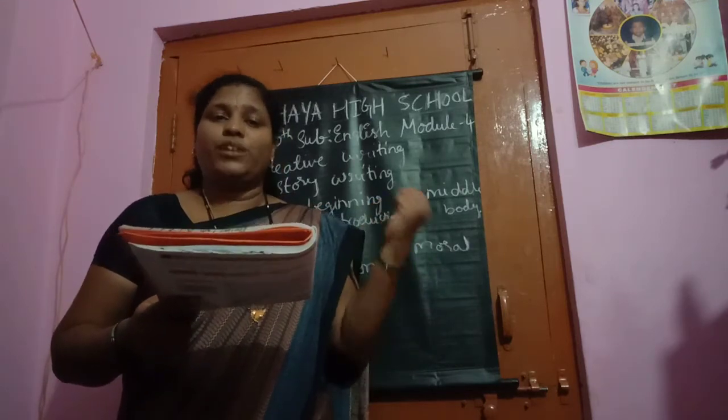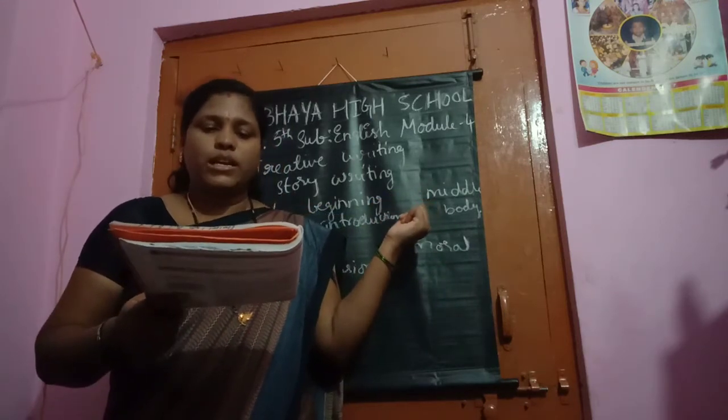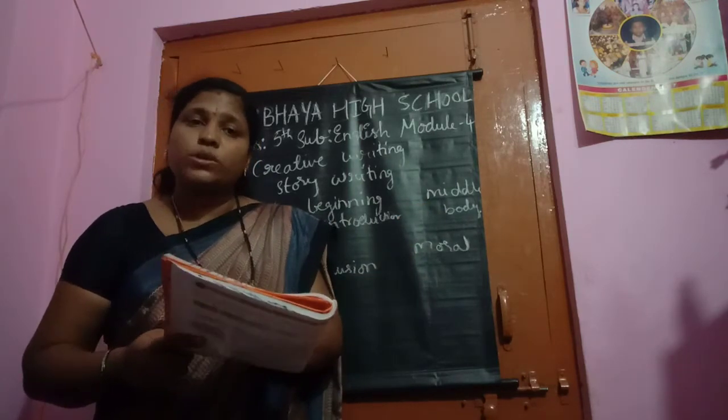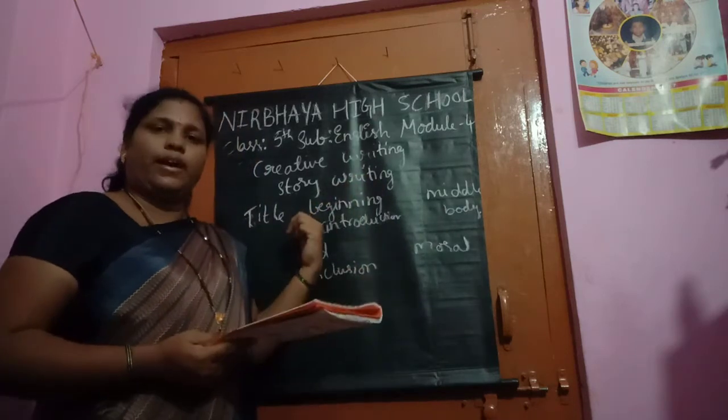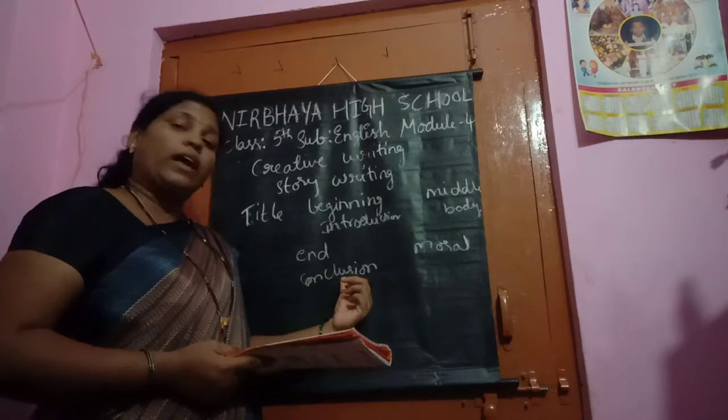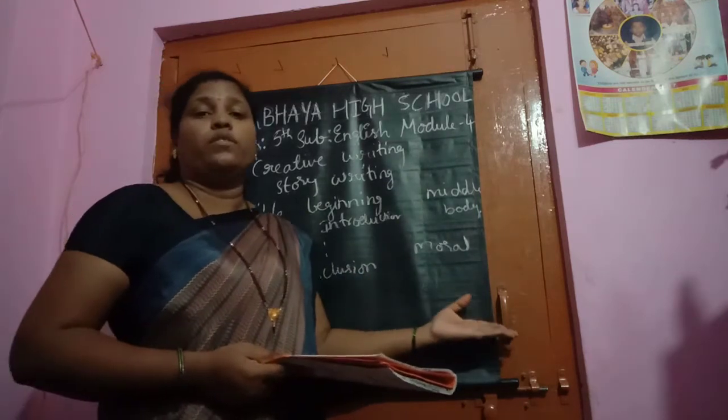How did you feel about it? You should write that, children. See here, you should write about the story here. How you should write a story. First, you should give the title, the introduction part, the body of the part, and the end conclusion. After that, the moral of the story.